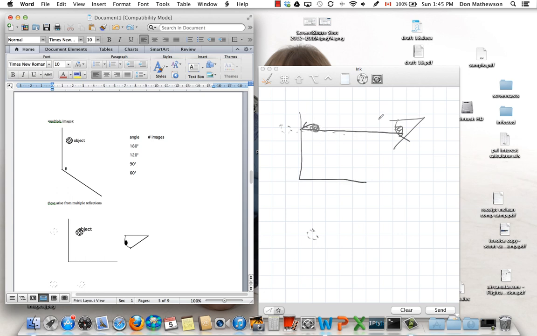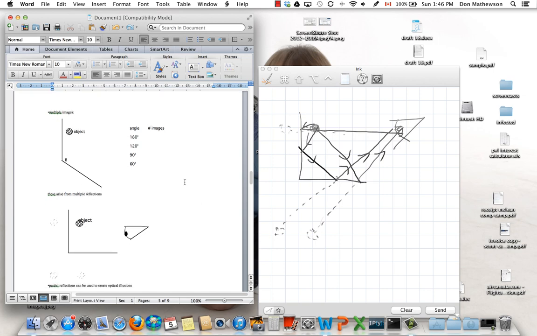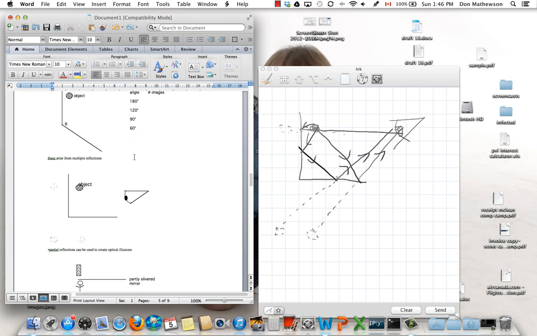Okay, so some light is going to go like that and get into your eye. Some light is going to come this way and bounce into your eye. And then way over about here, some light is actually going to bounce off both mirrors like that. And so that's how you get the third image. Okay? So 1, 2, 3 images when it's 90 degrees. And you could try the experiment to see how many images you get when it's a different angle, say 120 or 60.